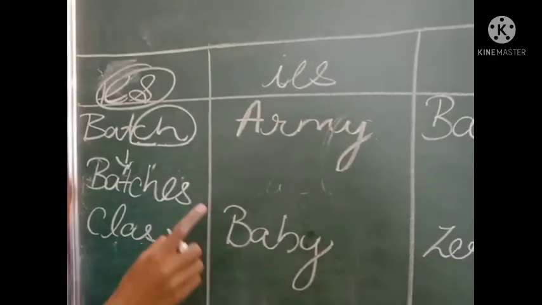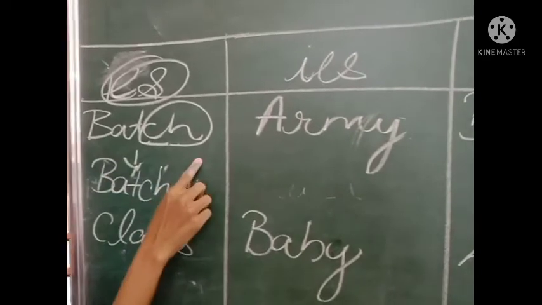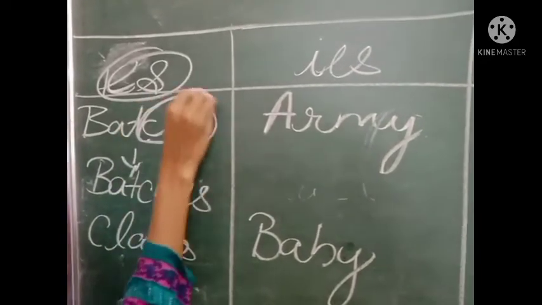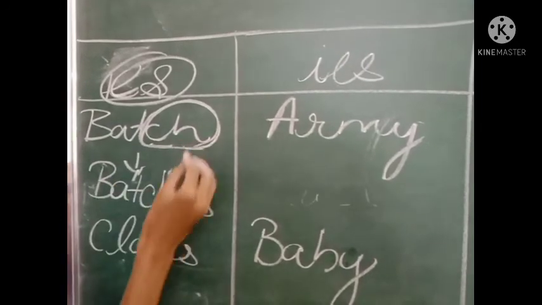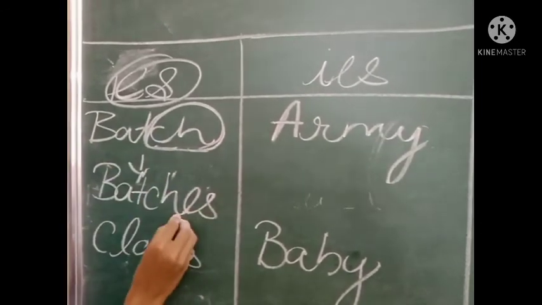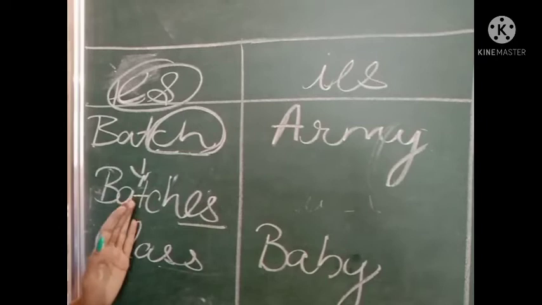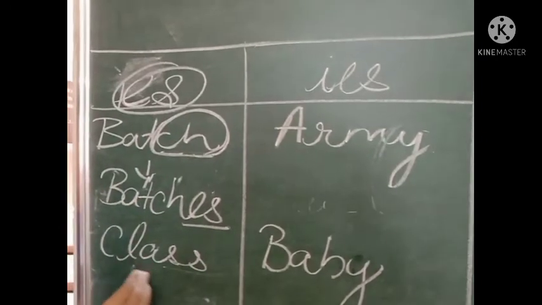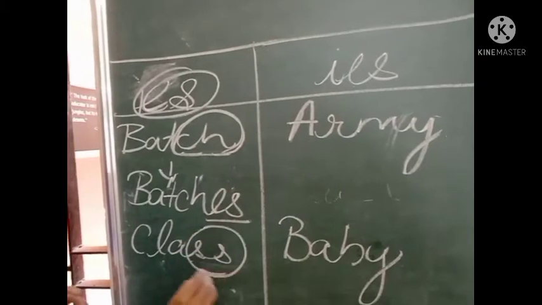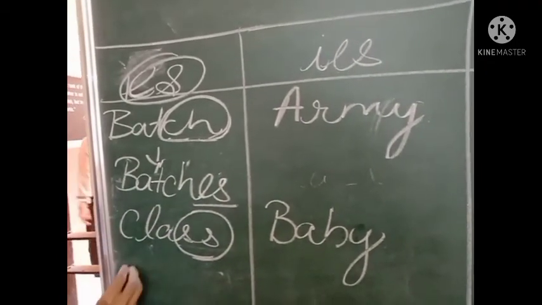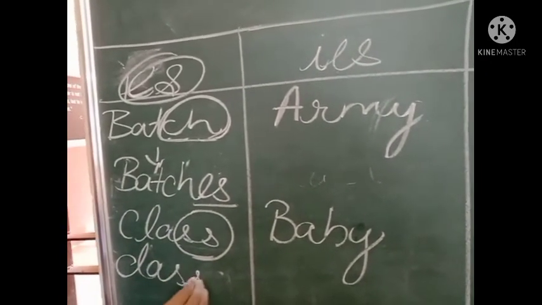I am repeating it again. I wrote the word batch. The last sound was ch. The words which end with sound ch get converted into batches. Same with the word class, it will turn into classes.